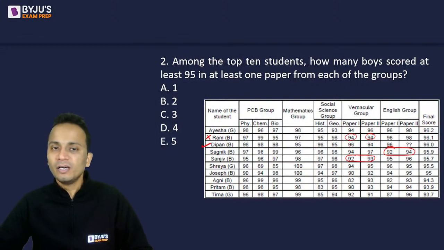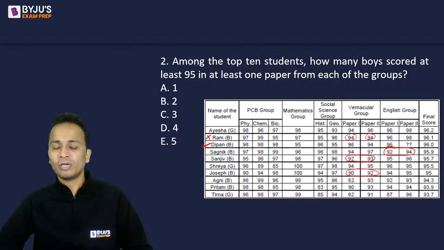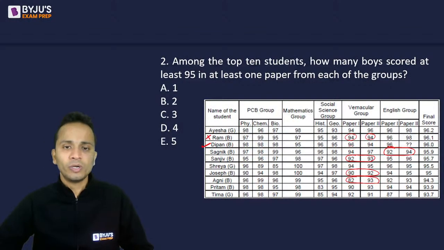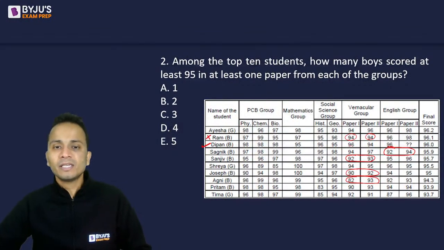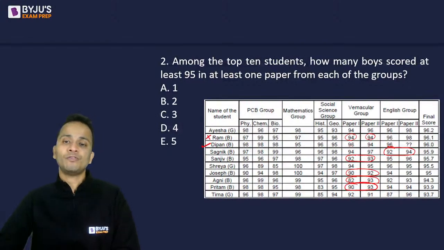Now, Shreya is a girl, I'll leave Shreya. Joseph, fine. Joseph के लिए भी vernacular group में problem आ जाएगी. He has not scored 95 in any of the subjects. Agni is the next boy, and for Agni, again in vernacular group, he has not scored 95. Preetham is the next boy, and for Preetham also in vernacular group, he has not scored at least 95 in any of the subjects.